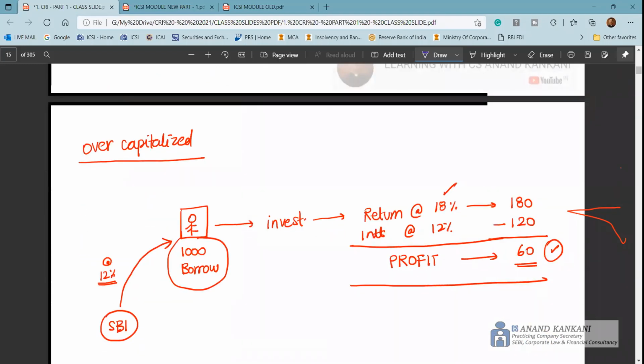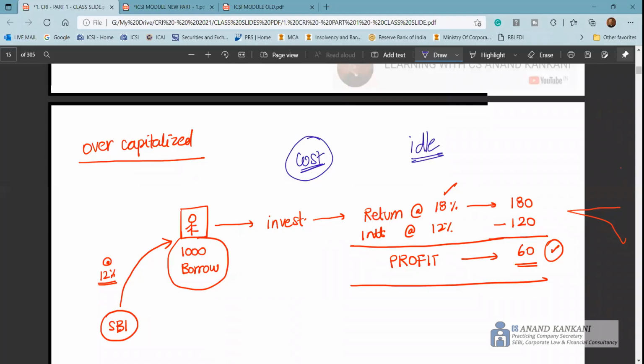The company has invested surplus funds in the business. However, the company is able to invest only a smaller amount, while the cost of the funds is for whatever the company has raised from the market. Therefore, the returns do not justify the amount invested. It results in a lot of idle funds in the company.